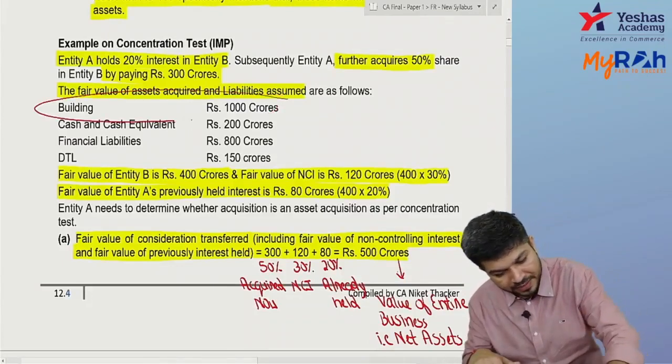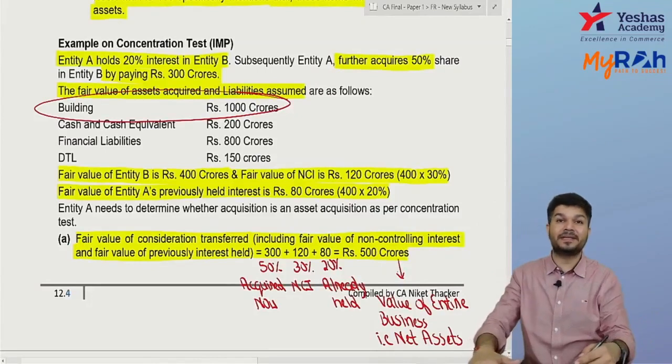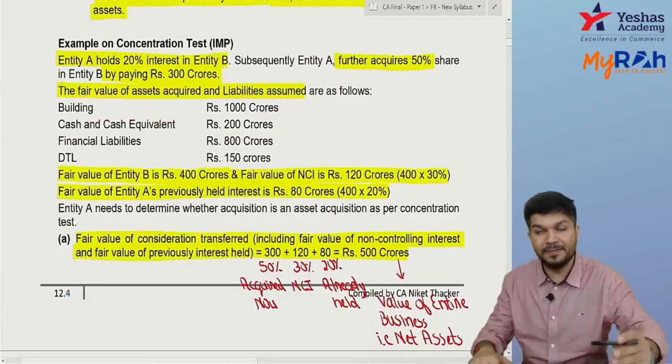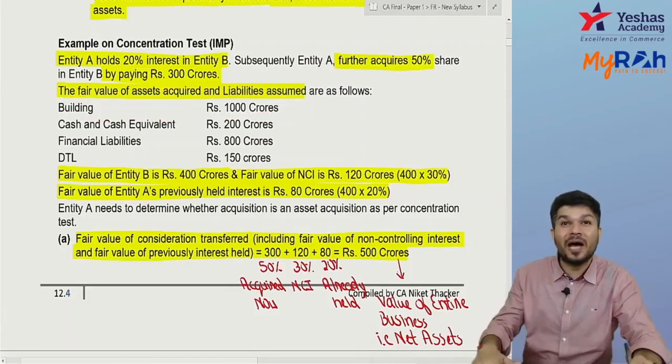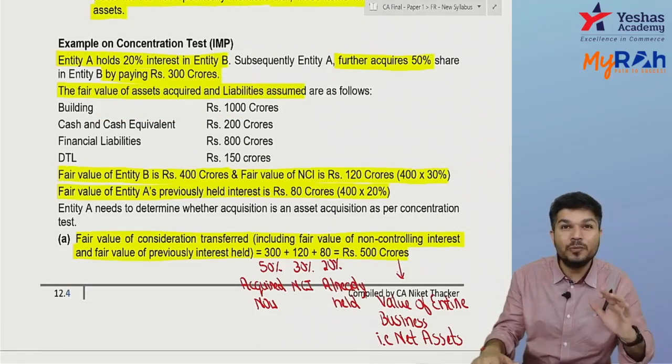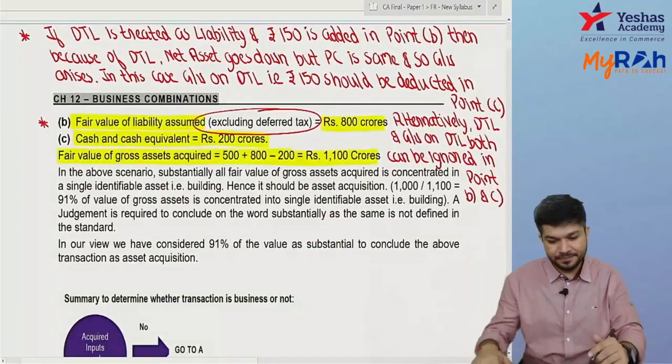Out of your 1100, one of the asset coming is building. So 1000 divided by 1100. Can I say it's 91% approximately?